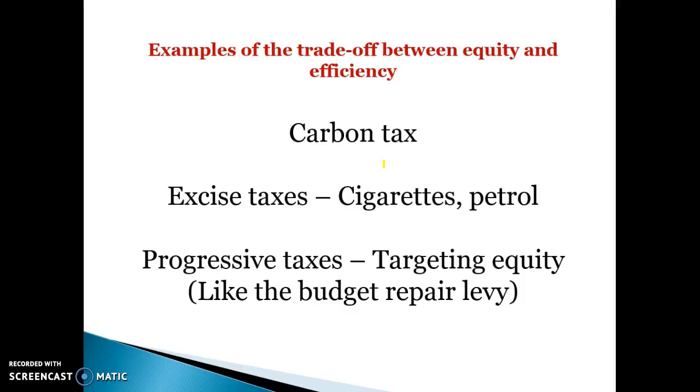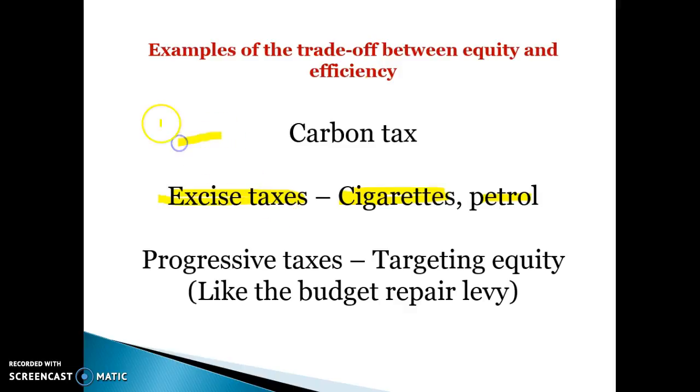Other examples that show the trade-off between equity and efficiency. So we've talked about the carbon tax. Any excise taxes target efficiency. Again, they're trying to target allocative efficiency by reducing incidence of, for example, negative externalities. So whether that be passive smoking and the health costs associated with cigarettes, whether it be the carbon dioxide or carbon emissions caused by petrol consumption. But they do hurt equity because they are, again, regressive taxes that impact low-income earners more than high-income earners.